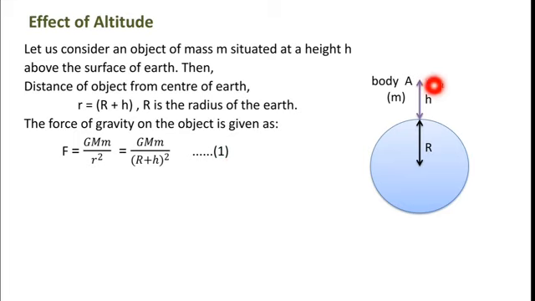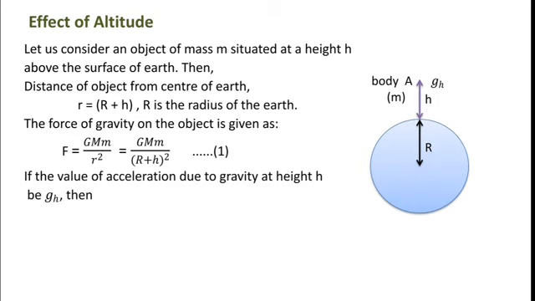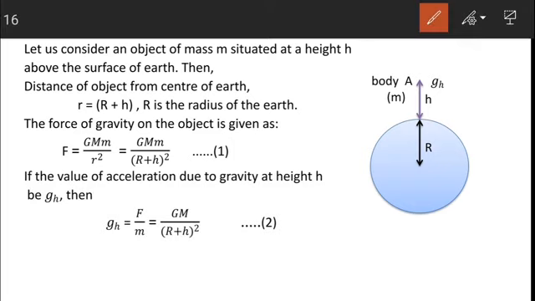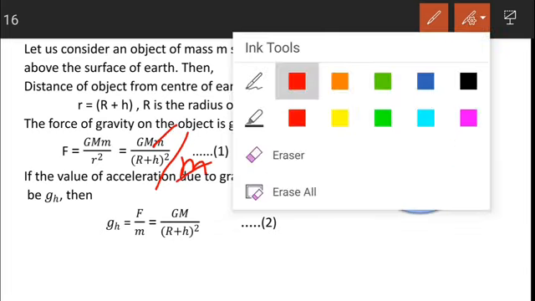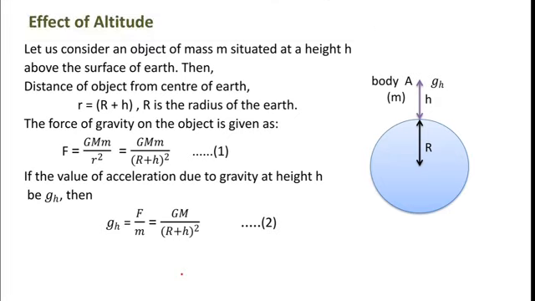Now if we suppose the value of acceleration due to gravity at the height h is gh, then we can calculate the value of gh by dividing the force F by m. From equation 1, when we divide F by m, m and m cancel out. So we have gh is equal to capital G into capital M divided by (R plus h) whole square. Let us say this is equation number 2.